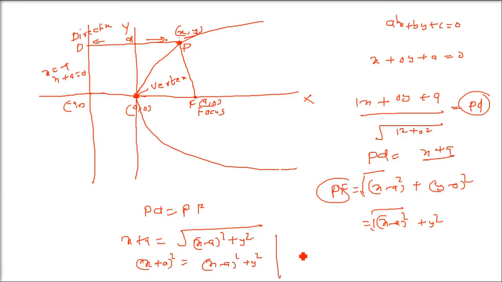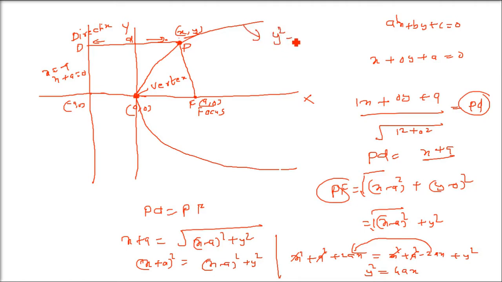X plus a whole square, let us open this. X square plus a square plus 2ax. And on the right hand side we have x square plus a square minus 2ax plus y square. So this minus 2ax I am taking on the left hand side, x square, a square I am cancelling. So 4ax on the left hand side, y square right hand side, so y square equals 4ax. So this is the standard equation of parabola, y square equals 4ax. So we will have 4 equations like this.